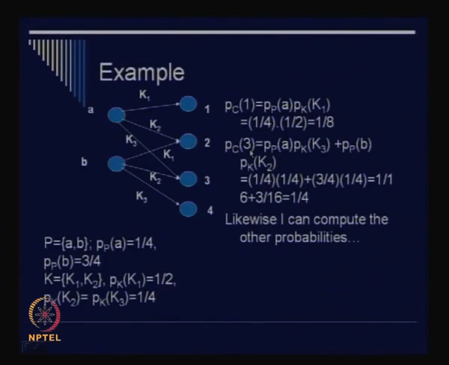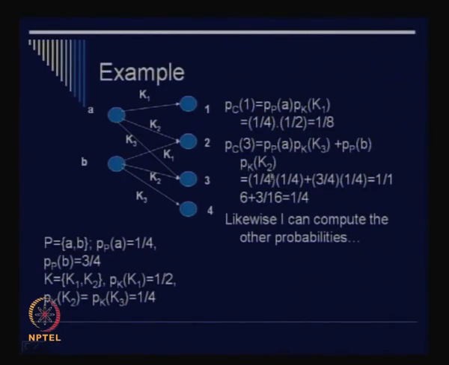Similarly, we can also obtain the probability of occurrence of 3, right. It is slightly more complicated because 3 can occur from A as well as B, okay. But in this case you see that A and B are two exclusive cases, right. So we can apply the theorem of total probability, and what we can do is multiply the probability of occurrence of A with the probability of occurrence of K3, and add that with the probability of occurrence of B multiplied with the probability of occurrence of K2, right. So this is simple, right?